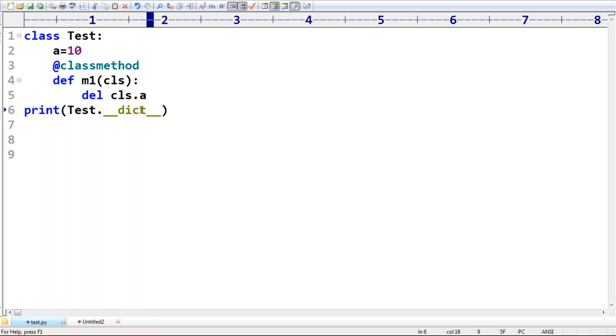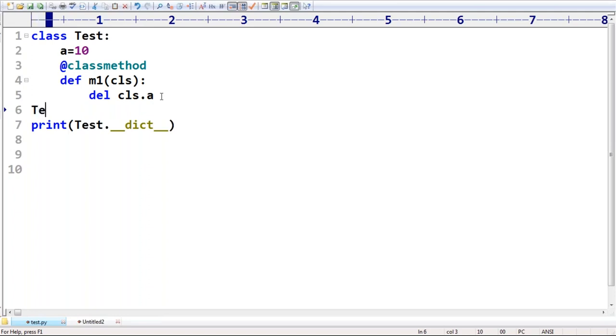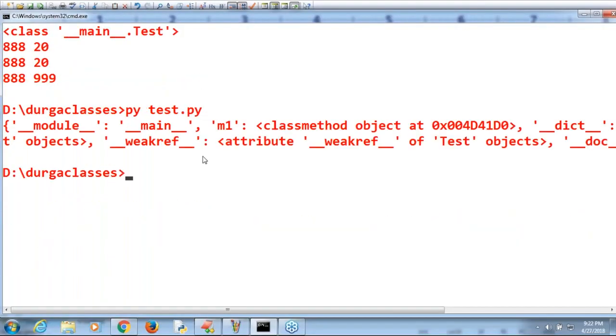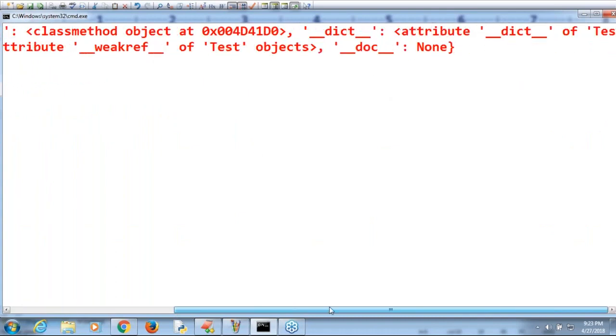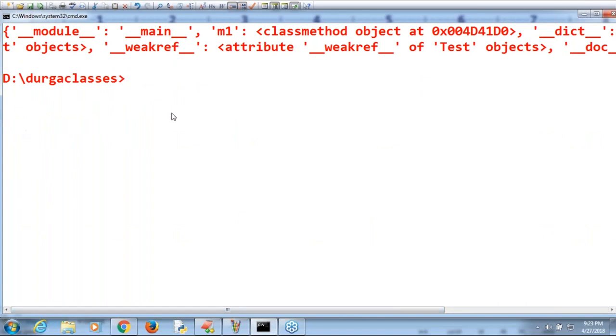Can you please tell what output we are going to get by default? How many static variables would be there? No static variable, because it is already deleted here. But make sure you compulsorily call Test dot m1, then only it will be deleted. Are you getting it? So now have a look, you are never going to see variable a anywhere in our output.